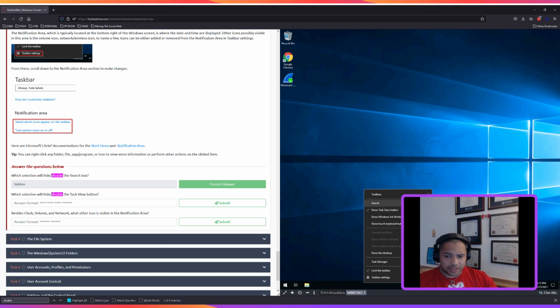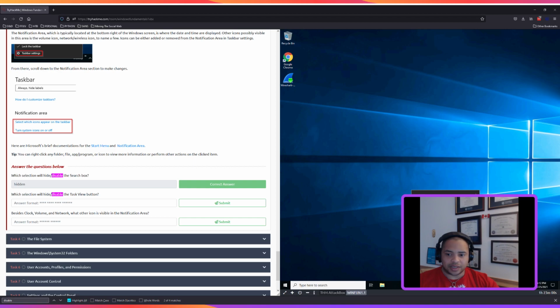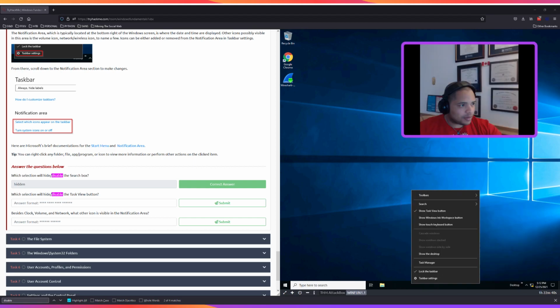Which selection will hide and disable the task view button? So we'll do the same thing and see if that shows us the correct answer. Task view button. Show task view button. Oh, okay, wait a second. I just realized that my face is hiding the good stuff, so I'm going to move that. All right.